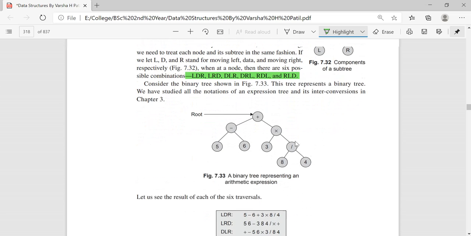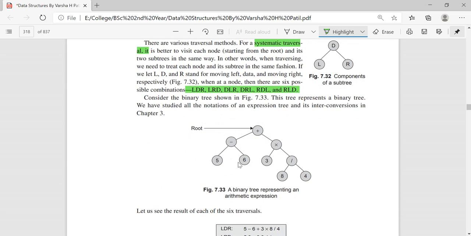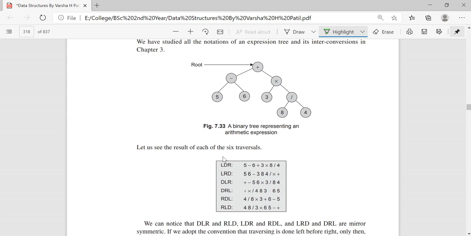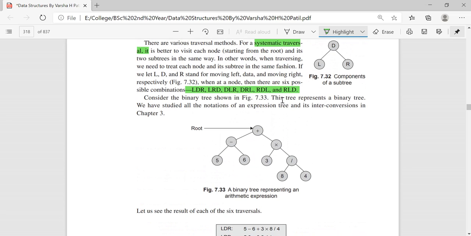Now let's see this arithmetic expression tree. If we carry out these kinds of traversals, moving left, then data, then right, and apply all 6 possible combinations on this tree, what are the possible outcomes? For L, D, R, you always visit the left node first, next the data node, next the right node.